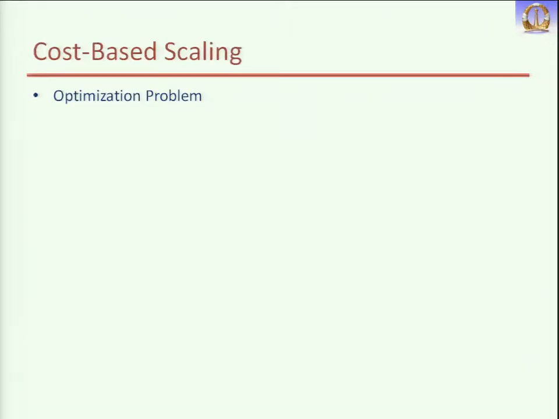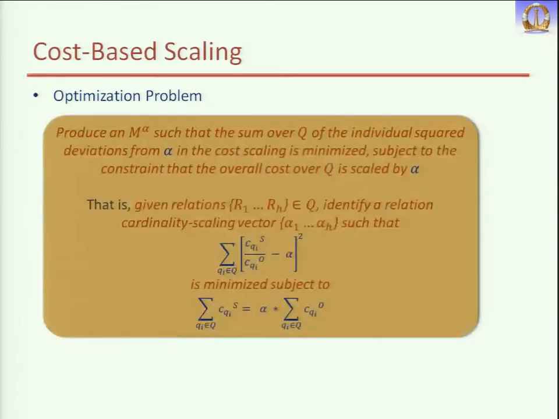So instead of doing it for each query, we have this cost where O is the original metadata, original database, and S is the scaled database. This is the cost of executing query Qi on the scaled database, and this is on the original database. We take the factor. It tells us the scale factor which we got, and alpha is the scale factor which we want.